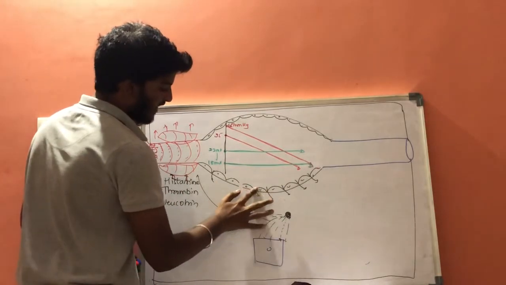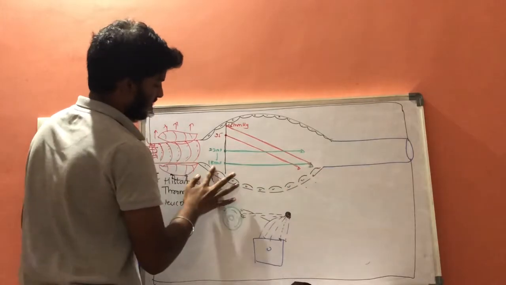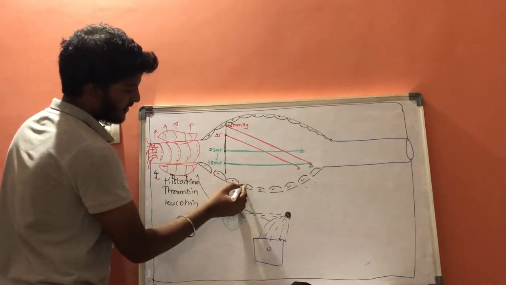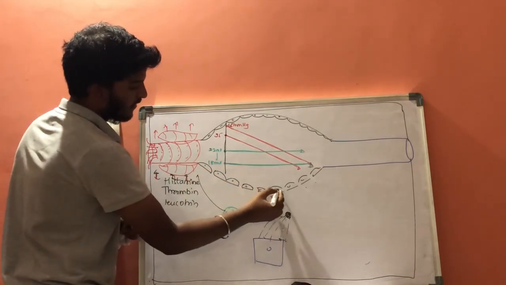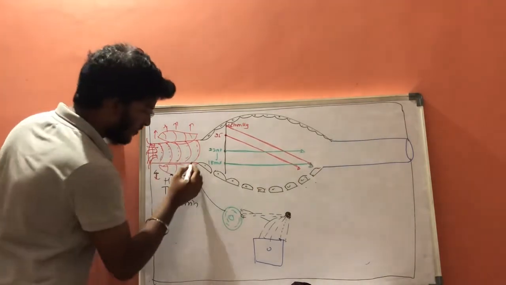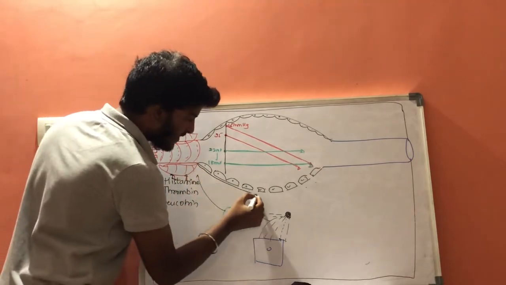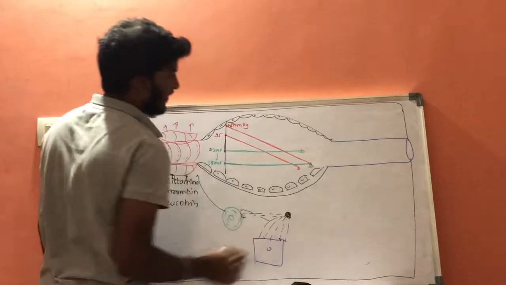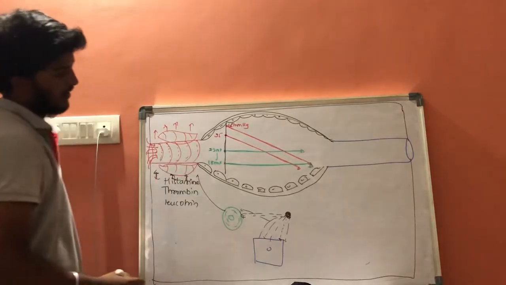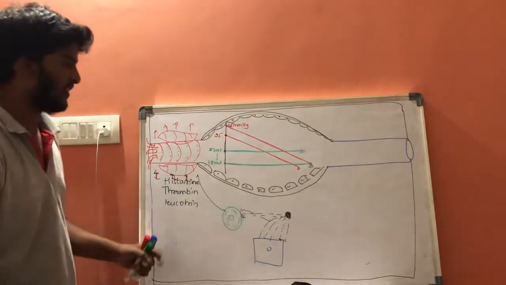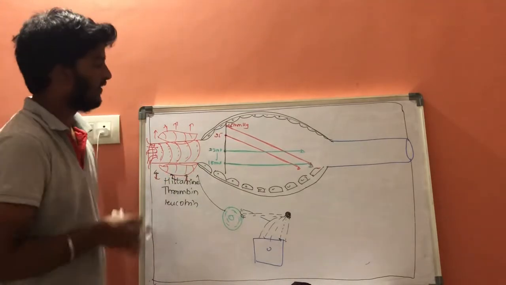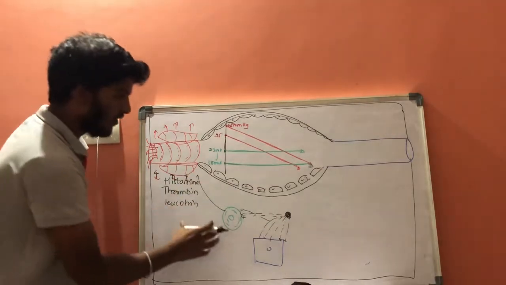There will be formation of interendothelial spaces. Now these endothelial cells are laid on a special basement membrane. This is a basement membrane, and here also it is basement membrane. So because of the formation of interendothelial spaces, because of the increase in positive hydrostatic pressure and decrease in osmotic pressure, the protein-rich fluid will move from the vascular compartment to the non-vascular compartment.